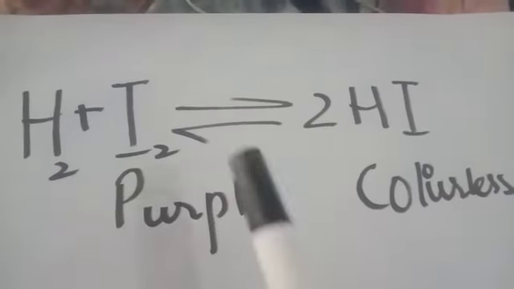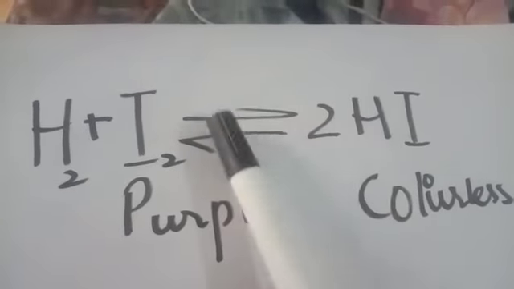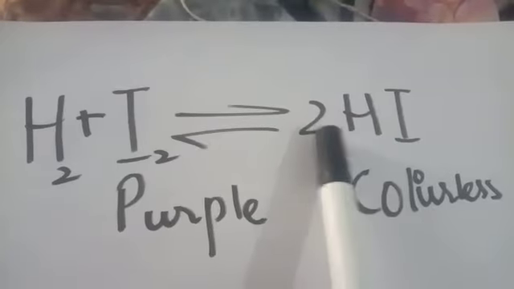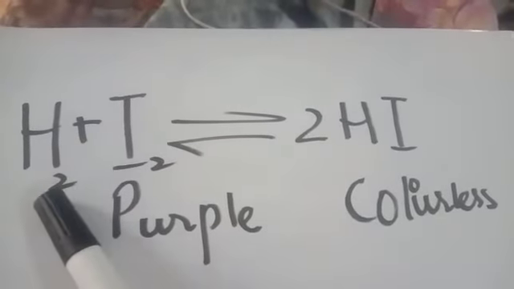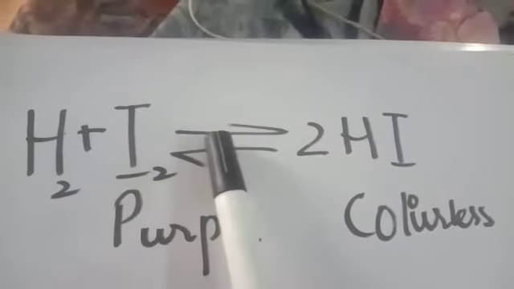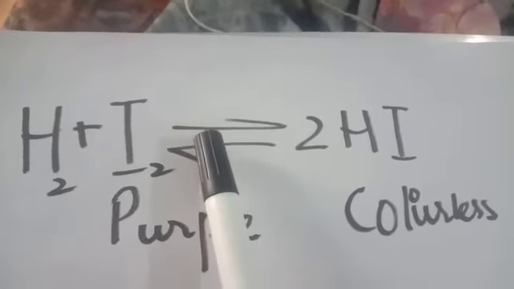The above reaction, in which hydrogen and iodine are converting into hydrogen iodide, is called a forward reaction. And if hydrogen iodide is converted again into hydrogen and iodine, this is called a reverse reaction. If both reactions occur side by side, this is called dynamic equilibrium.